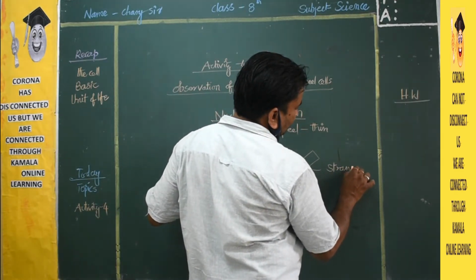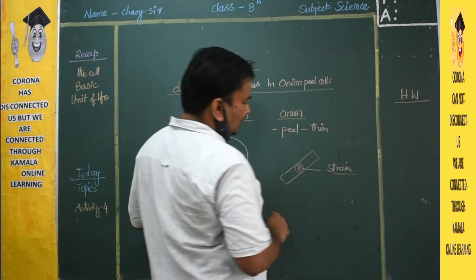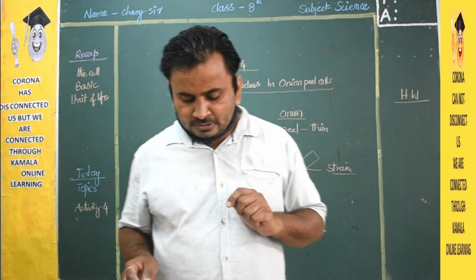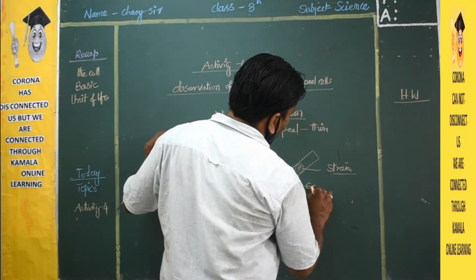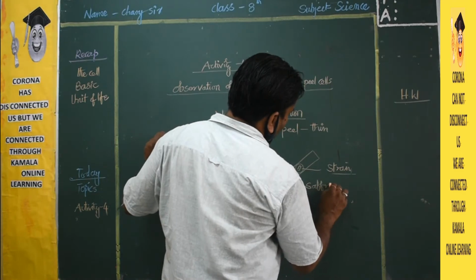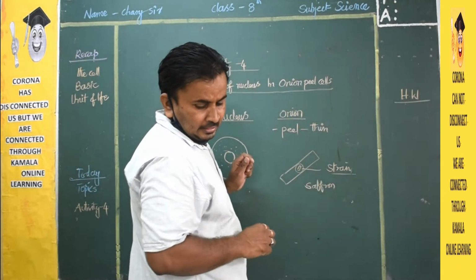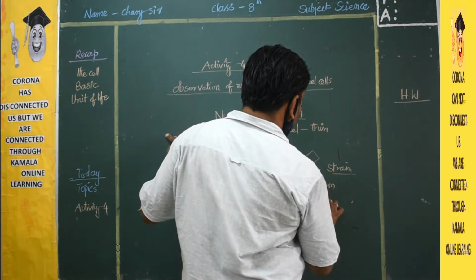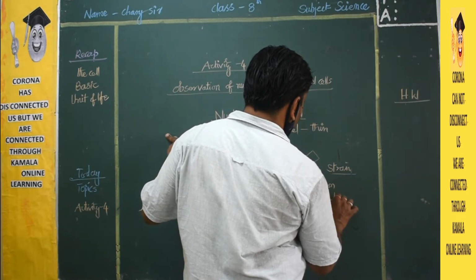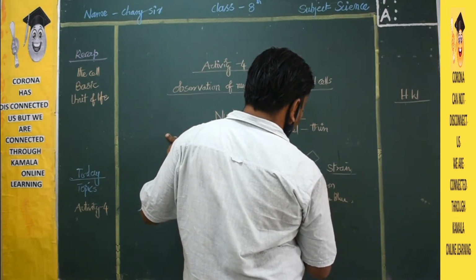What is the meaning of stain here? Stain is nothing but a color. Which color are you adding? Saffron, or methylene blue, or ink.